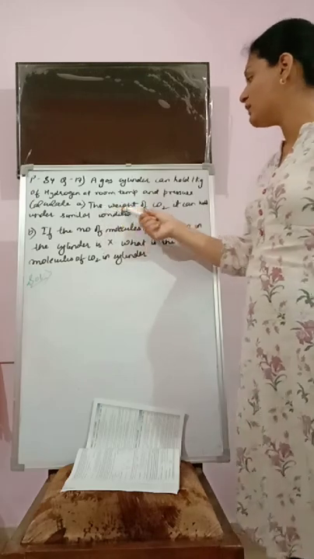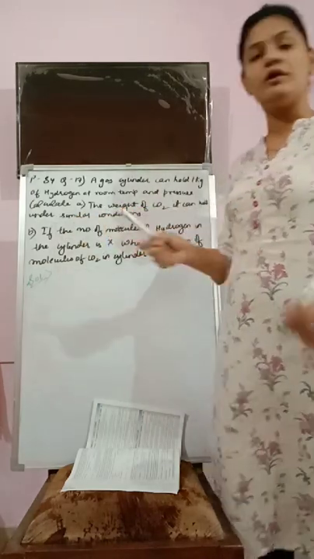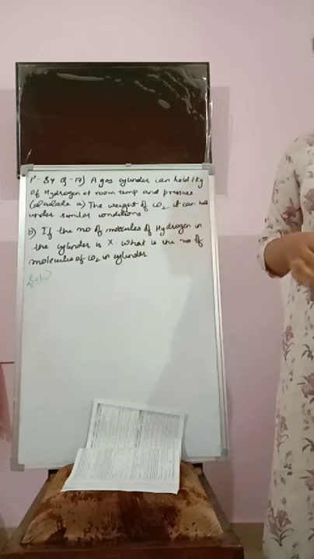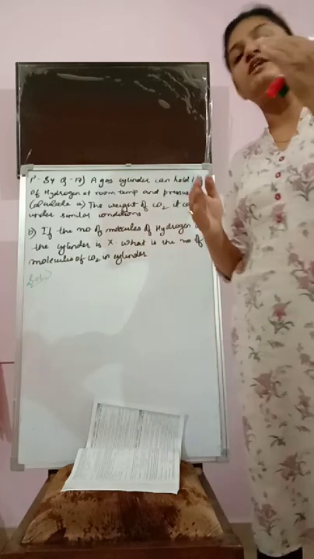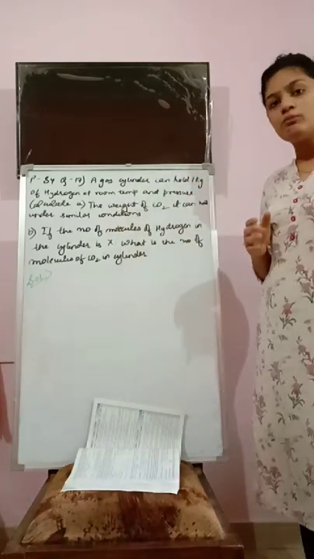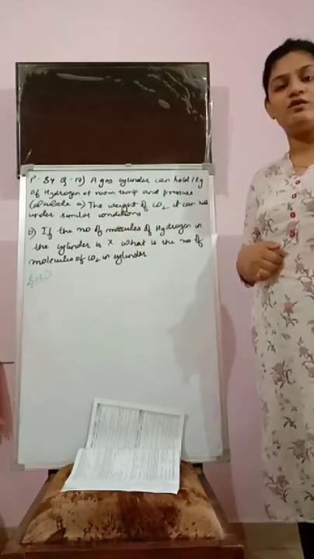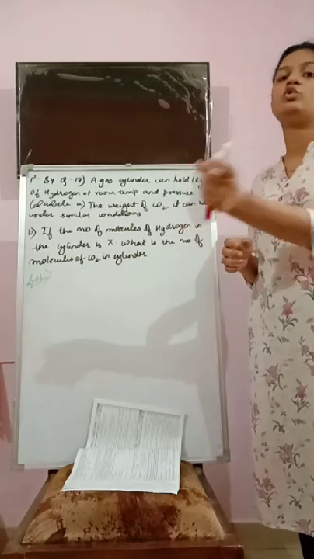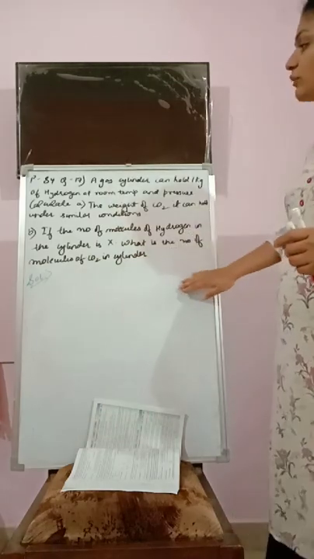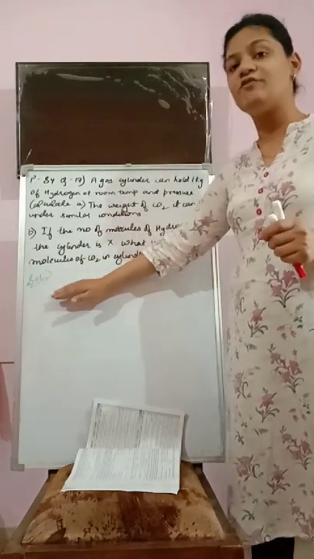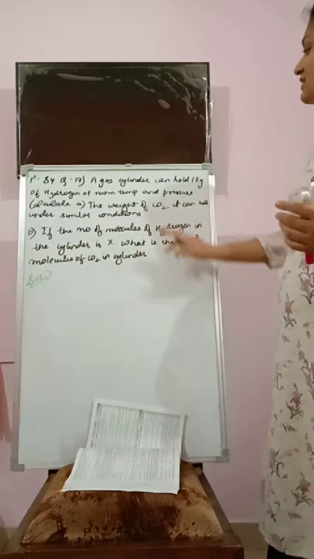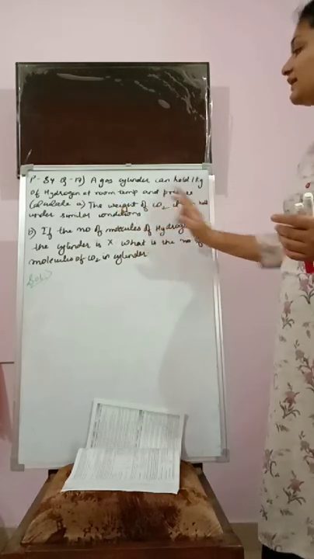Now what they are asking is the weight of CO2 it can hold under similar conditions. So students, it is just like question number 1, but we will go in the reverse direction. In the first question, we started from the formula of vapor density, and then we wrote the formula of molecular weight equals twice into vapor density. Here, first we will write the formula of molecular weight equals twice into vapor density. Why will we write it? Because they are asking the weight of CO2 it can hold.